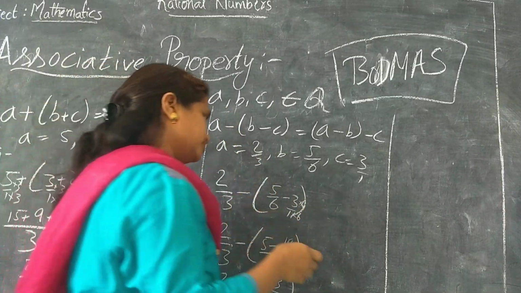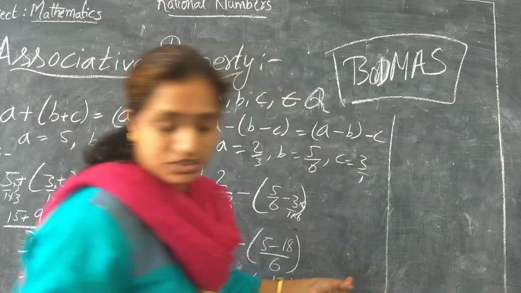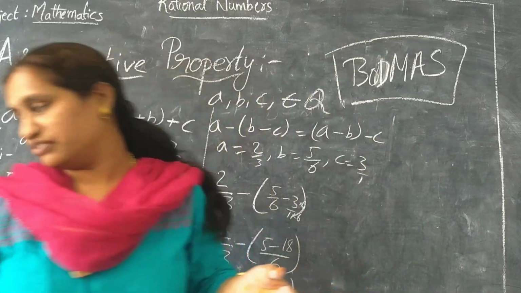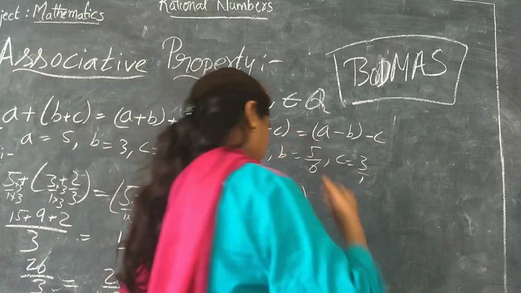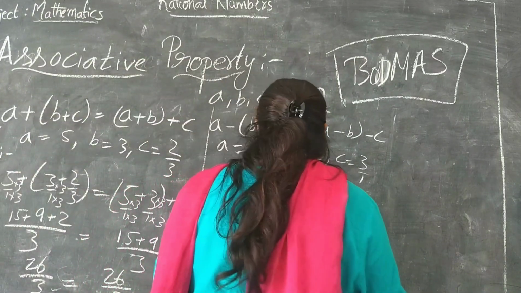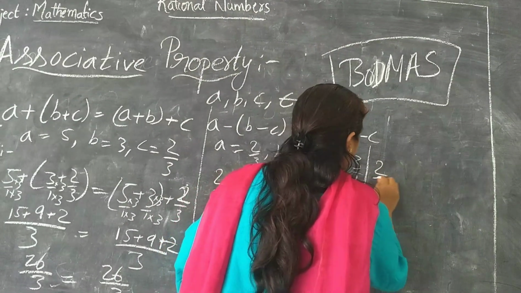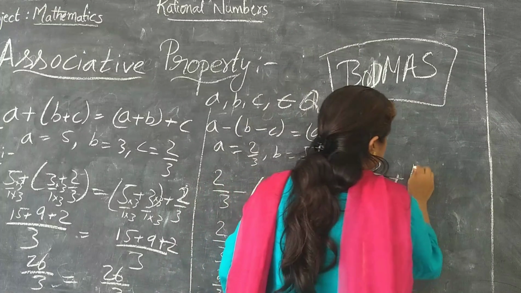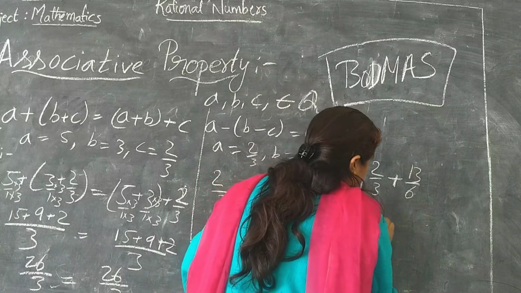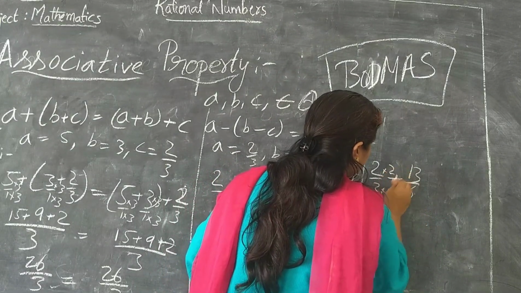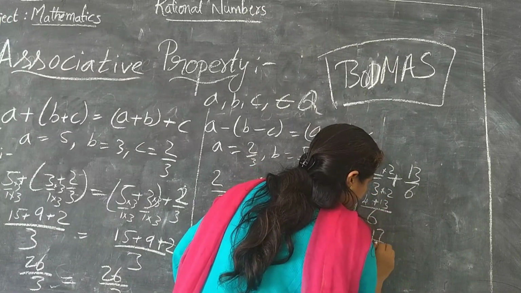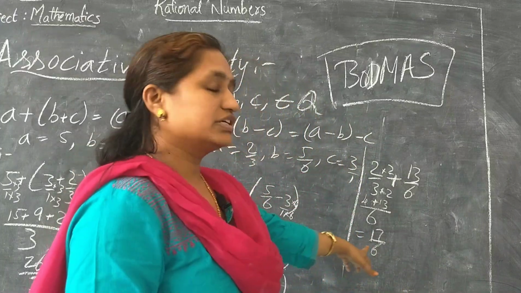Now let's solve it. It's taking a bit long because we have taken numbers of greater value. Now see here, minus into minus is plus. Now 2 by 3 plus 13 by 6. The LCM is 6, so multiply numerator and denominator with 2. 4 plus 13, that is 17 by 6. This is the LHS side.